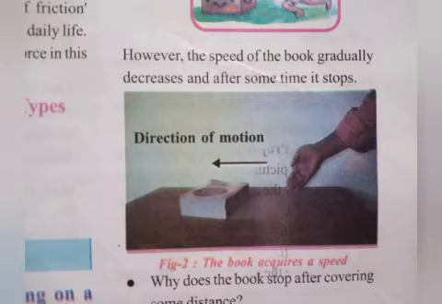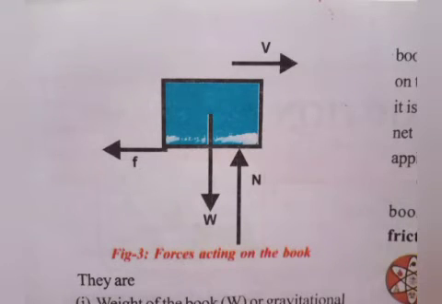So students, you know that the book is in non-uniform motion with respect to the floor. In the 4th chapter, we studied that non-uniform motion of a body takes place only when a net force acts on it. Students, how many forces act on the book when it is pushed on the floor? So let us examine the forces acting on the book. Two forces act on the book in the vertical direction, as shown in figure 3.